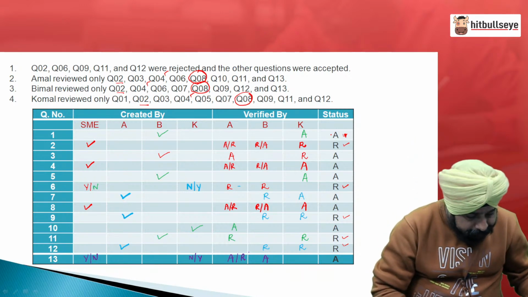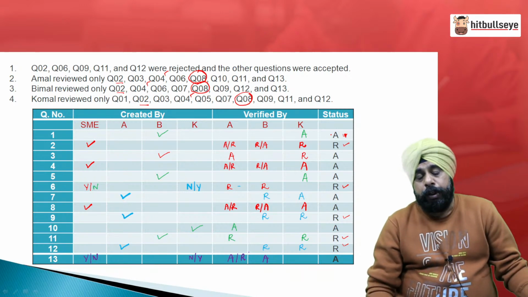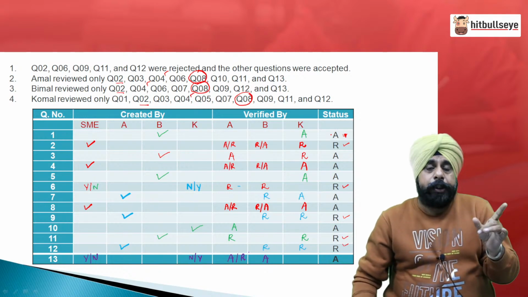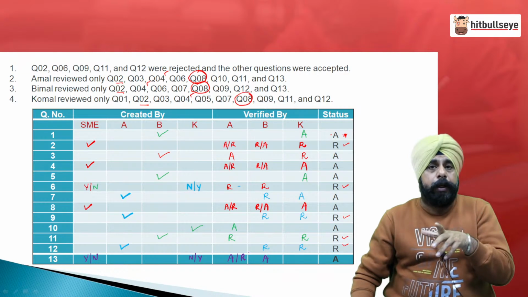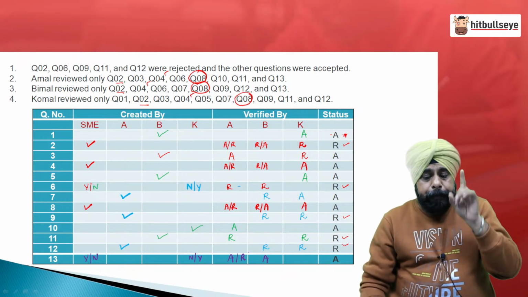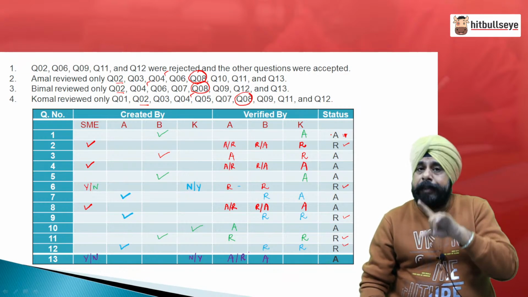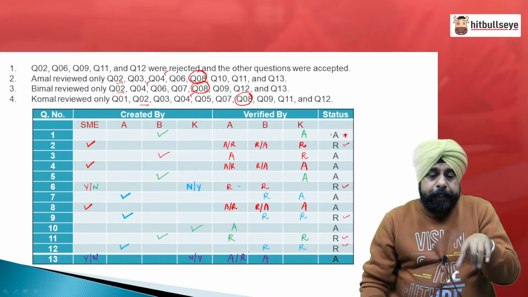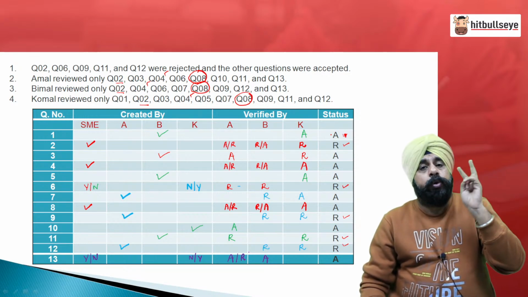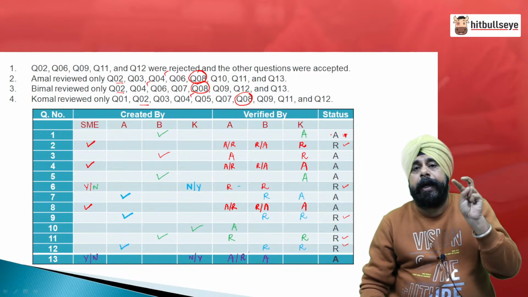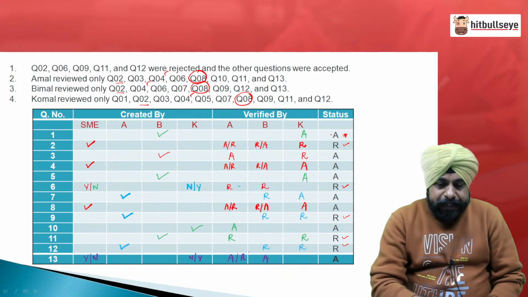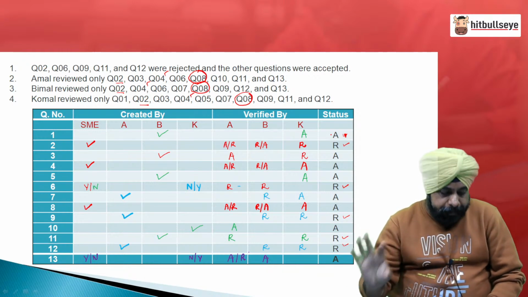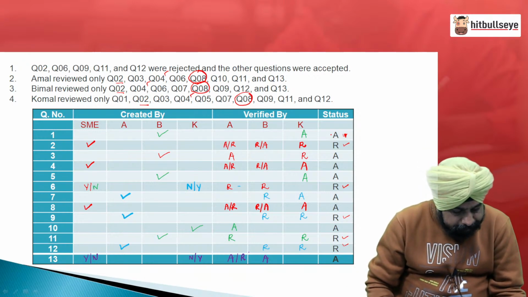Mind it, you have to do this together, because if a question is created by a reviewer, then only one person is required to accept it. But if it is created by SMEs, then two persons are required to accept it and two persons are required to reject it. So, people, these are the 13 questions in front of you precisely. If any one of you has any doubt, you can ask.